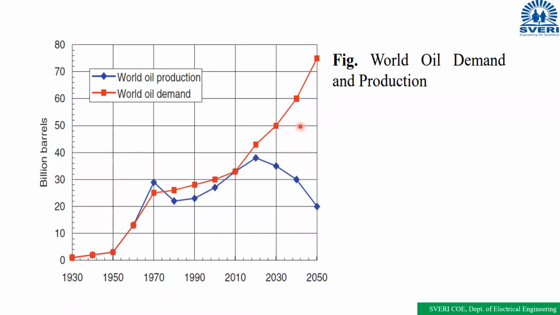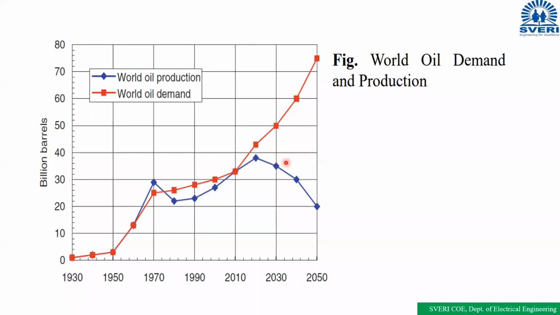So that's why, if we increase the IC engine vehicles continuously, then what will happen? The fuel production is going to decrease. If the fuel production decreases, the fuel demand also increases, and if the fuel demand increases, the price also increases.